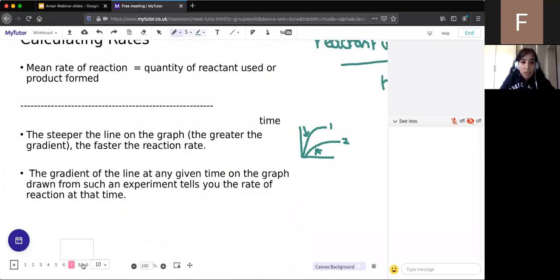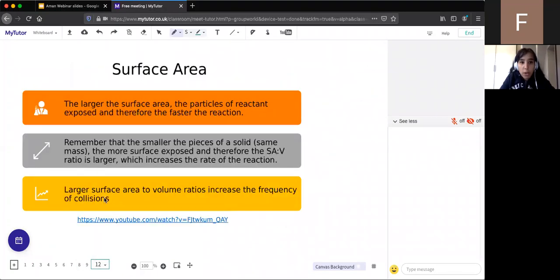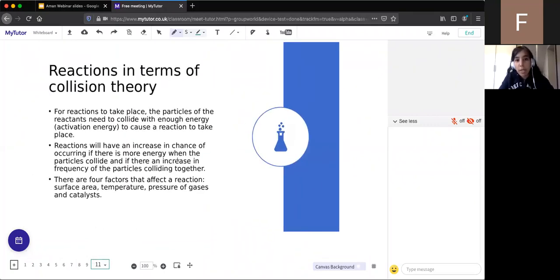Okay, so the next thing then is going on to calculating the rates of a reaction in terms of collision theory. So collision theory is what we're going to be covering a lot of today and on Wednesday.